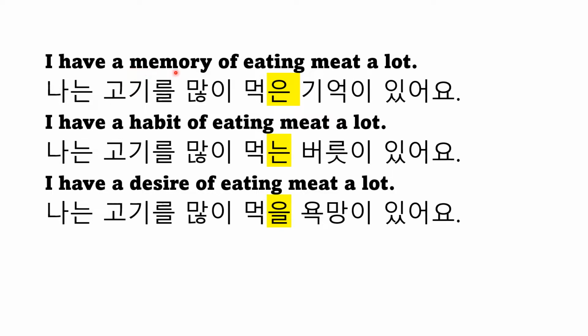Look at the word memory here. What does memory mean? Something that happened in the past can become a memory. So this eating can be put into past tense. Before the noun 기억, you put this eating into a past tense modifier. How can you do it?